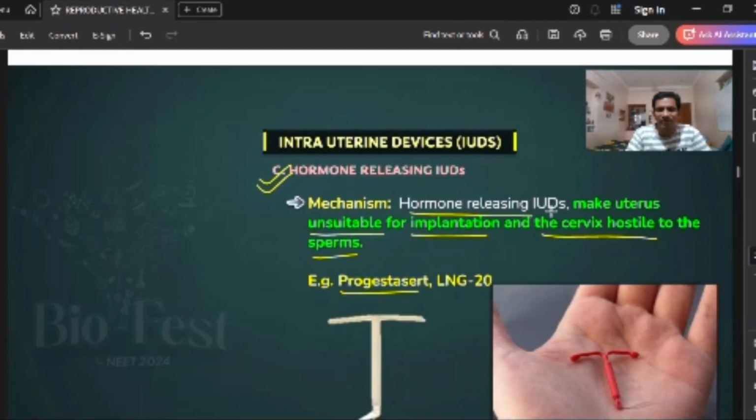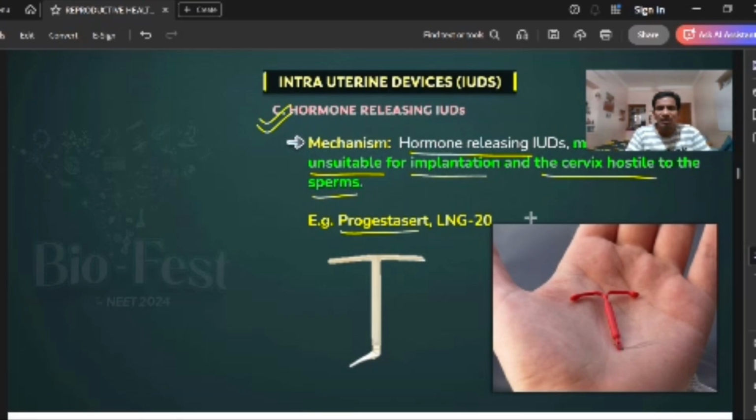Next one is the hormone. The third one is the hormone releasing IUDs. These hormone releasing IUDs make the uterus unsuitable for implantation and the cervix hostile to the sperm. They use hormone releasing devices like Progestasert and LNG-20. LNG means what, do you know? Levonorgestrel 20. Levonorgestrel 20, right?